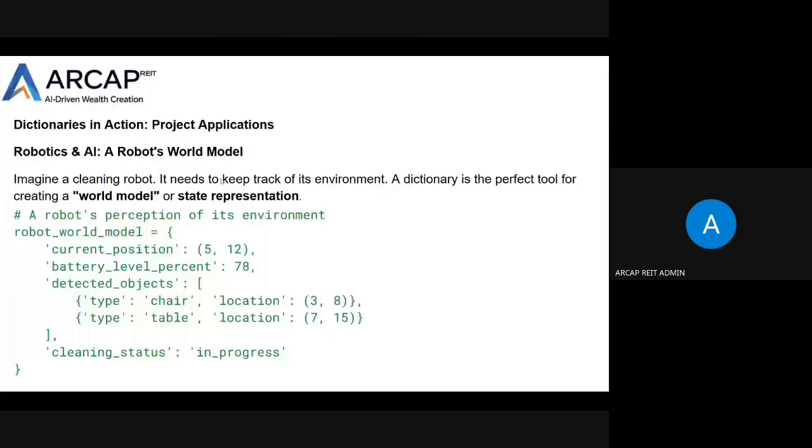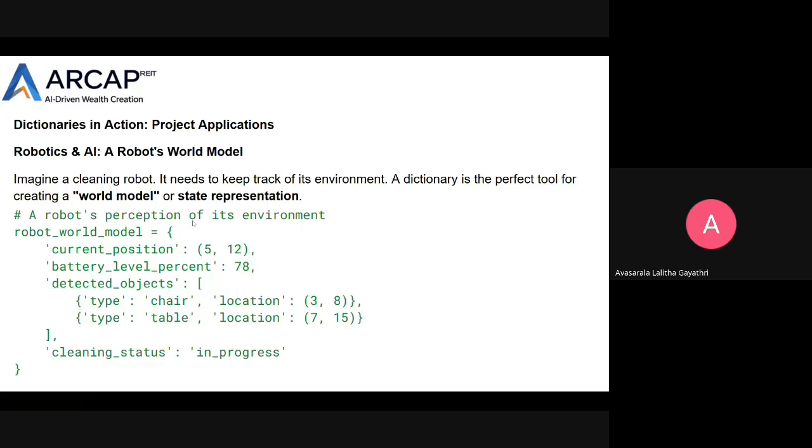Here, dictionaries in action, real world project applications. The first application is robotics and artificial intelligence, a robotics world model. Imagine a cleaning robot. It needs to keep track of its environment. A dictionary is the perfect tool for creating a world model or state representation, which means a cleaning robot needs to know about its surroundings, where furniture is, where dirt is, where walls are. A dictionary is perfect because it can store this information with clear keys and values.